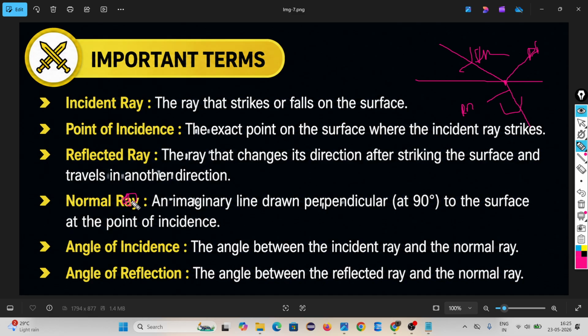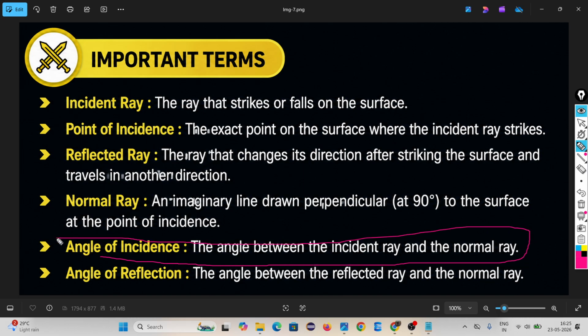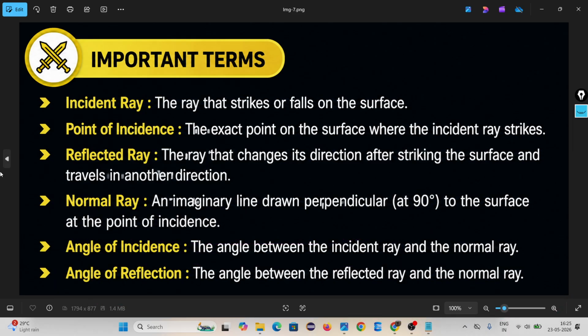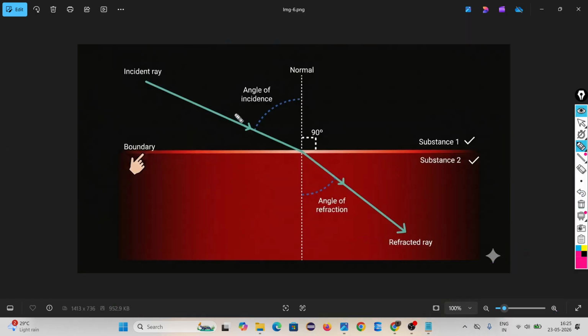Normal is not a ray. Okay. It is an imaginary line drawn perpendicular to the surface at the point of incidence. If I draw a perpendicular straight line from the point of incidence, that is called the normal. Angle of incidence: the angle between the incident ray and the normal. You know angle of reflection. If you look at this diagram, you will understand. This is the incident ray. This is the reflected ray. This is the point of incidence. This is the normal. This is the angle between the incident ray and the normal. This is the angle between the reflected ray and the normal.